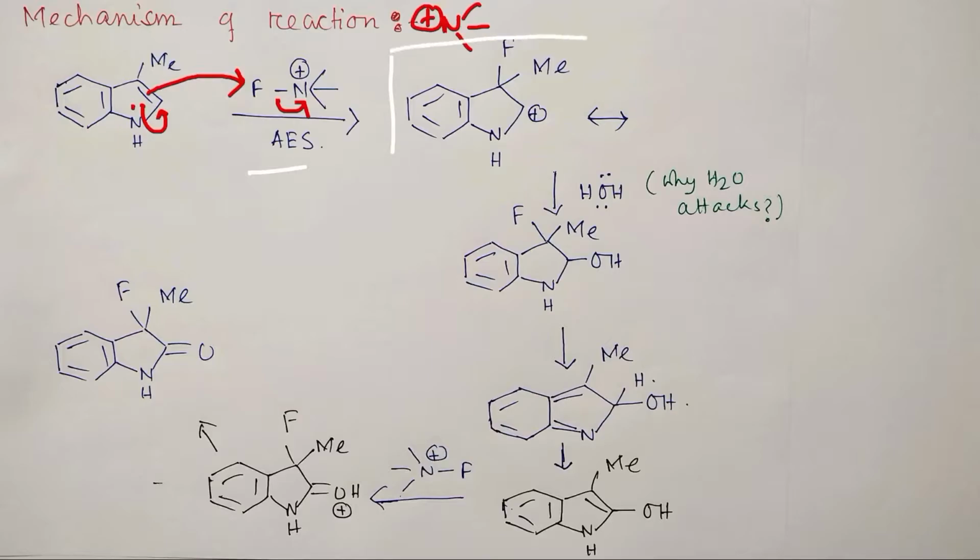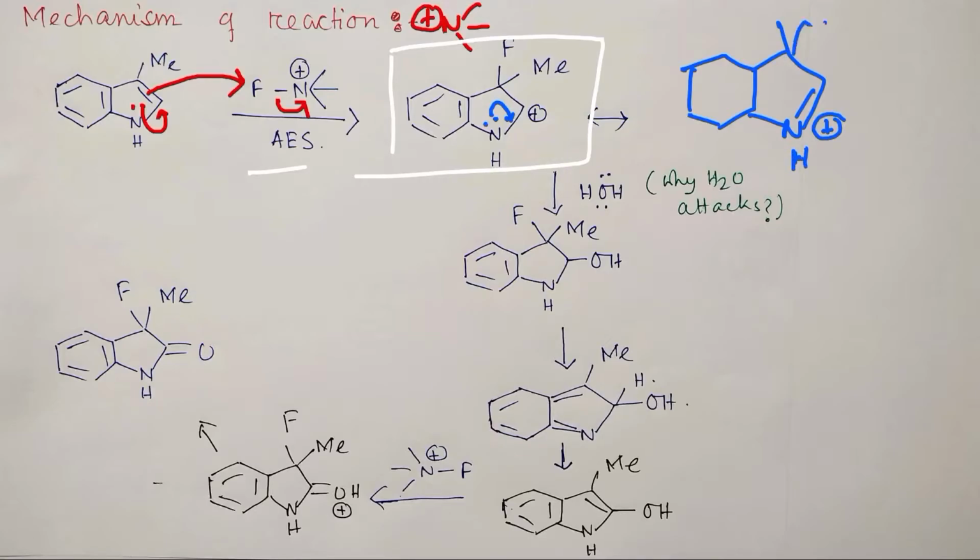So ultimately what will it produce? It will produce this cationic species, and this is resonance stabilized by the lone pair of the nitrogen. This lone pair will push here, and in this way this carbocation will be stabilized. So this is Me, this is F. By the way, in this case, why is this more stable? Because every atom has 8 electrons, meaning the octet is filled.